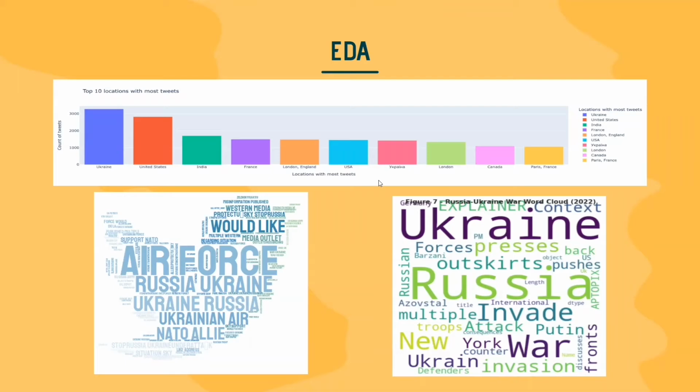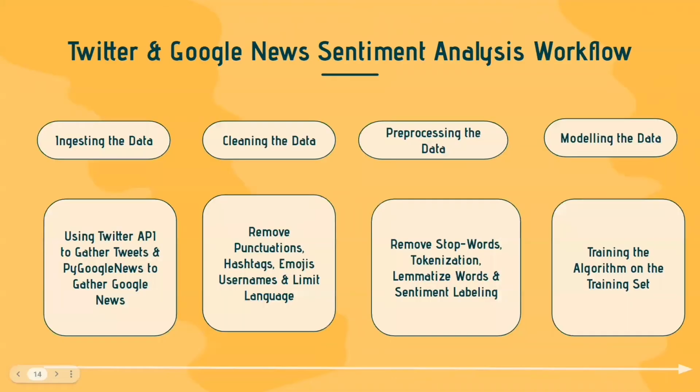Moving to our next topic, sentiment analysis. The workflow of Twitter and Google News sentiment analysis can be seen in the representation below. In the first step, as discussed earlier, we have fetched the data using the API and the Google News library. Then we clean the data by removing punctuation, hashtags, emojis, and limit the language to English, as a large amount of data was in English.